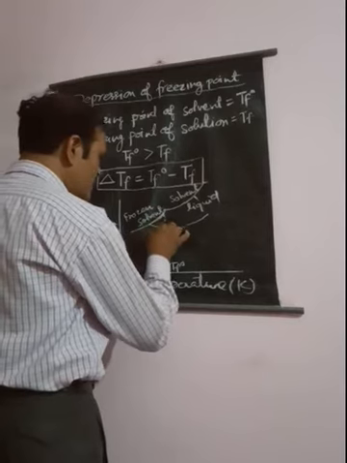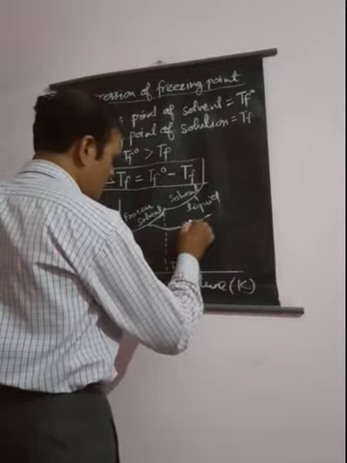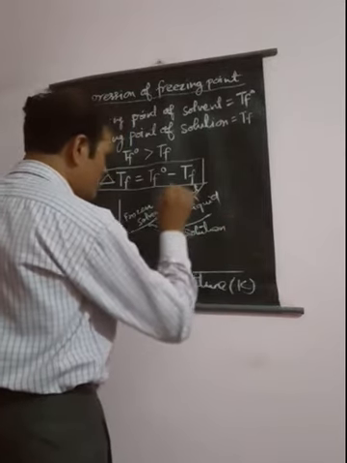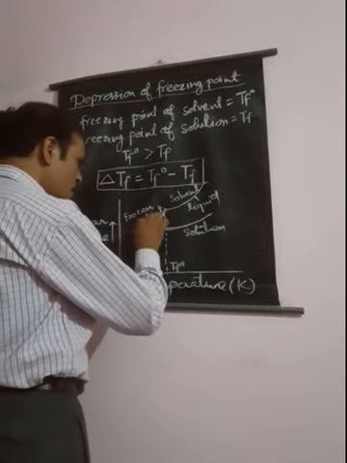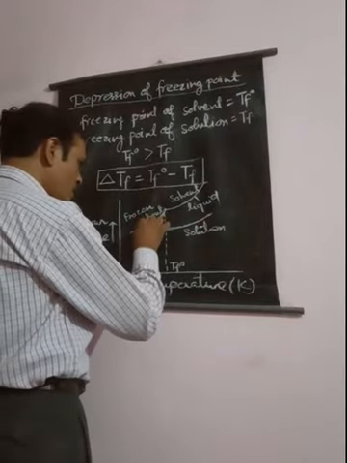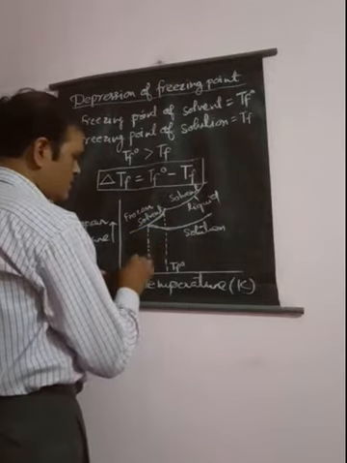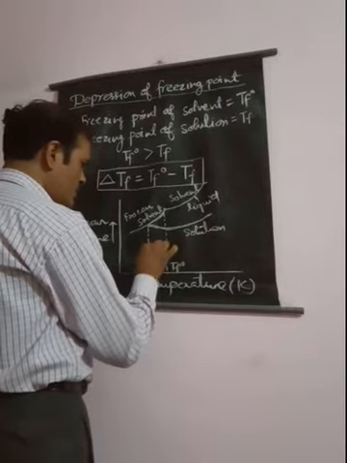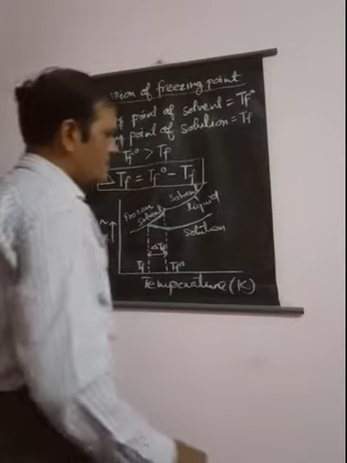Suppose this is the graph for the solution. This is the freezing point of solution, where our solution will freeze. This is denoted by TF. The difference between them is denoted by delta TF in this particular case.